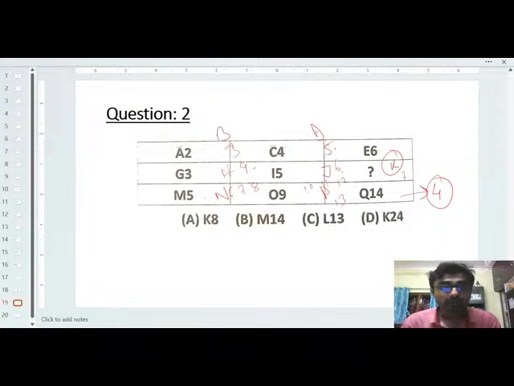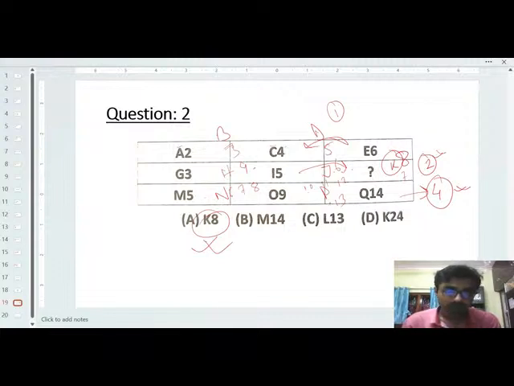But here you can expect there will be 2 digits at least. So 2 digits means 6, 7, so the option will be K8. So here you can find out the option. Understood? In the first row there is a one gap, in the second row there will be a two gap, and in the third row there will be a four gap. Okay, just double check. Fine. So that's why the option will be K8.